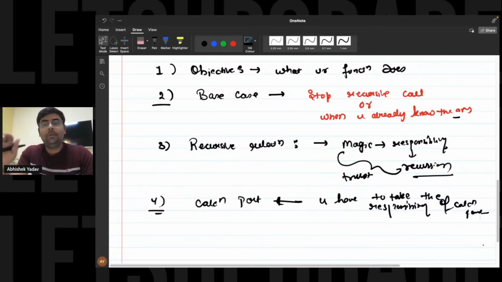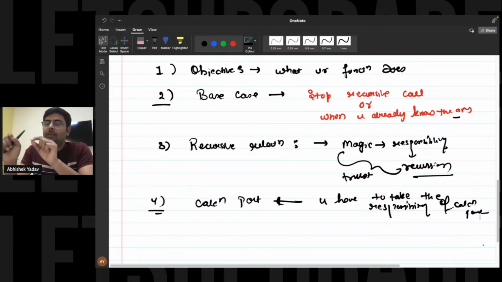So again, we have the 4 points. Objective is what? You should be very clear in your mind what you want to achieve from the function, or what your function does. After that, you have the base case, the stopping condition of the recursive call. Or you can say when you already know the answer, there is no need to do any calculation. At that point, you will stop. After that, we have the recursive relation, that is telling us the smaller and similar subproblem.